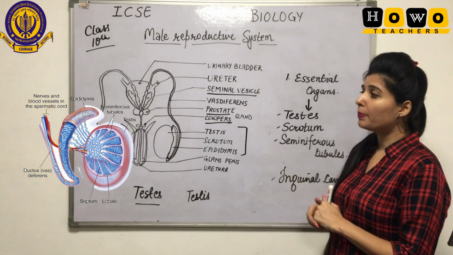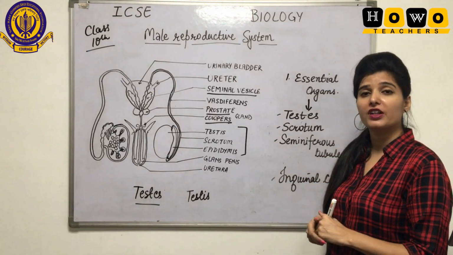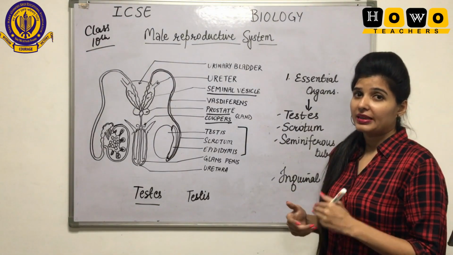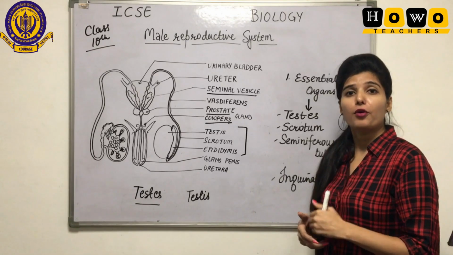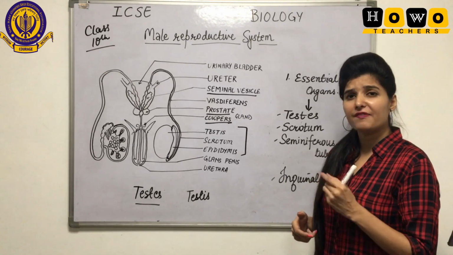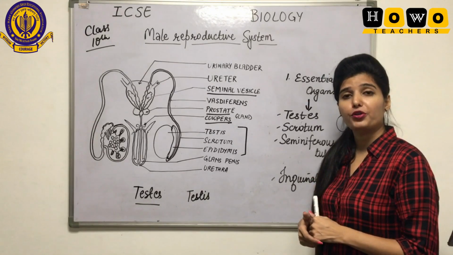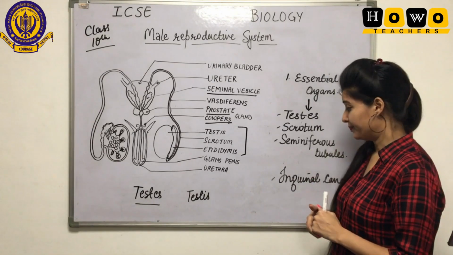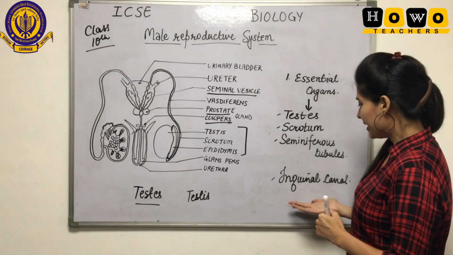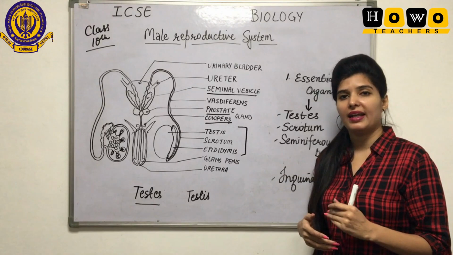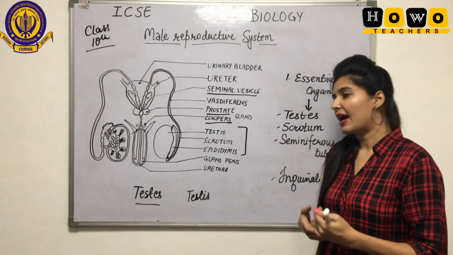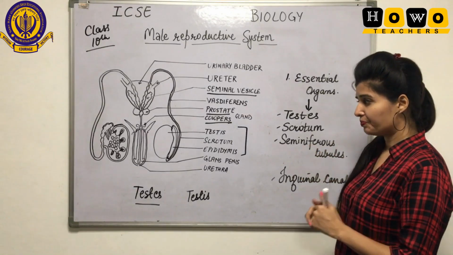Students, the sperm is one of the smallest cells in the human body, just 2 to 5 micrometer. It is very small if we were to measure it without a tape. Next is the inguinal canal. The inguinal canal is the connecting tube-like structure between the abdominal cavity and the scrotum.